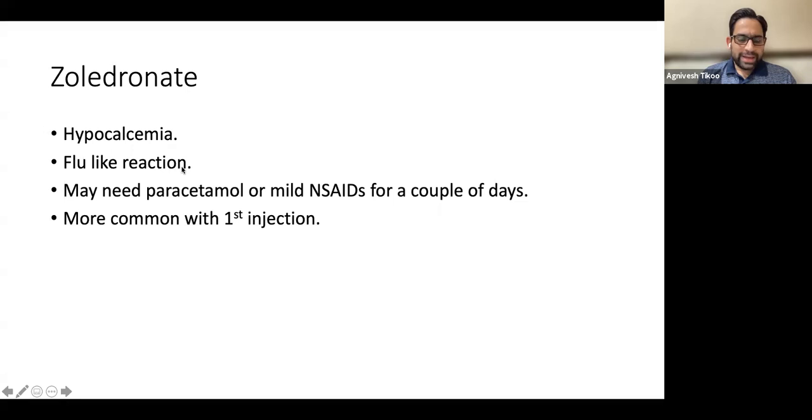It can give a flu-like reaction, body aches, myalgias and all, especially after the first injection, and subsequently it decreases. So to cover that, you may need to give oral paracetamol or a mild NSAID for a couple of days or 3 days whenever you give zoledronic acid.